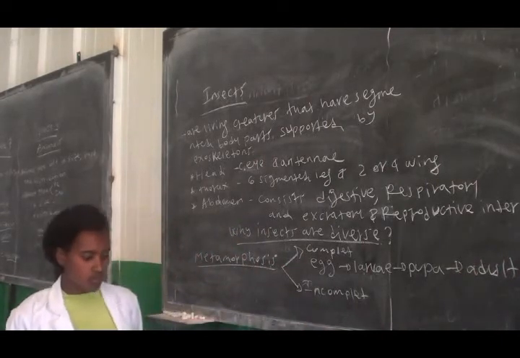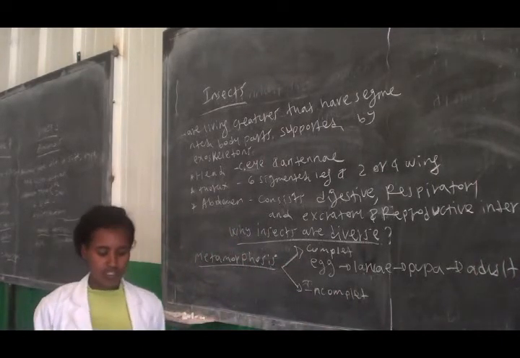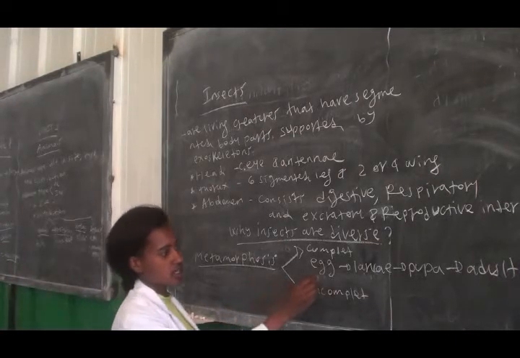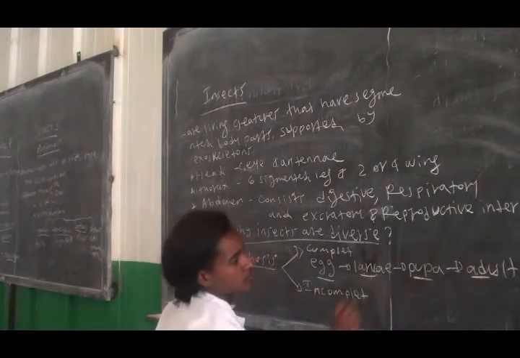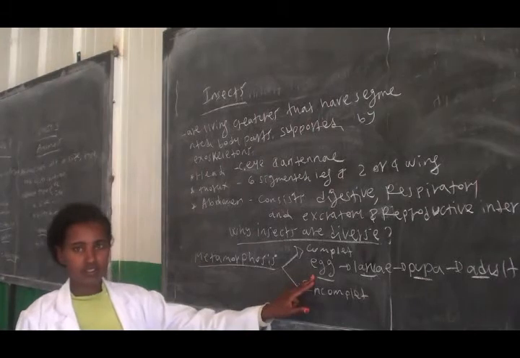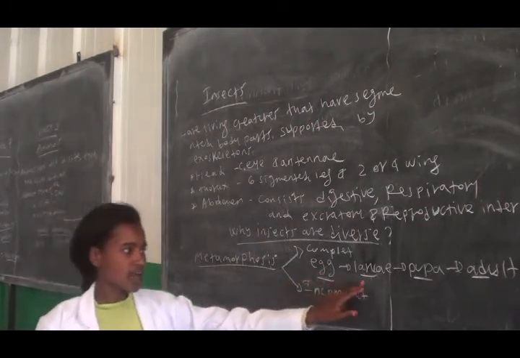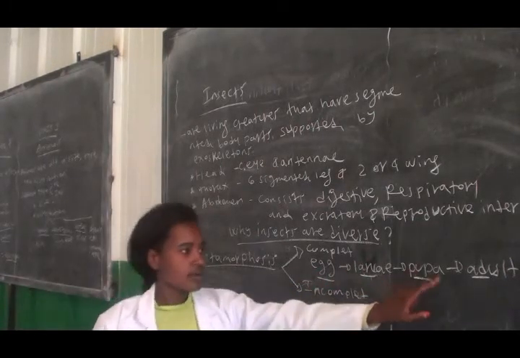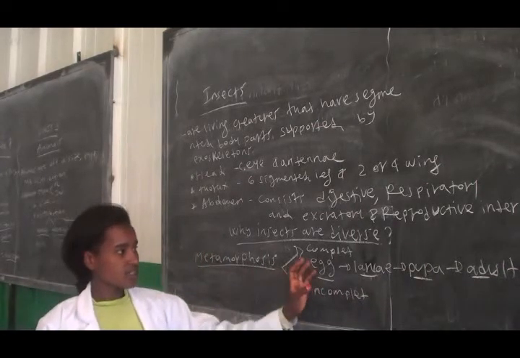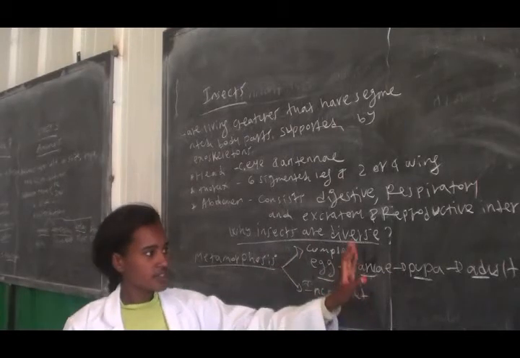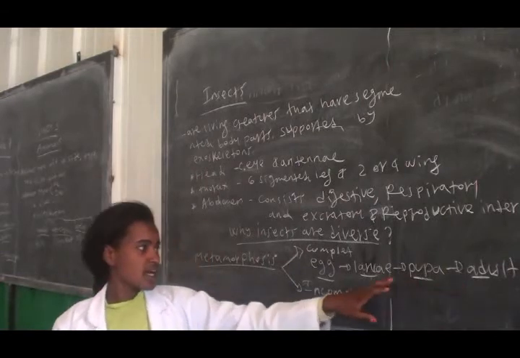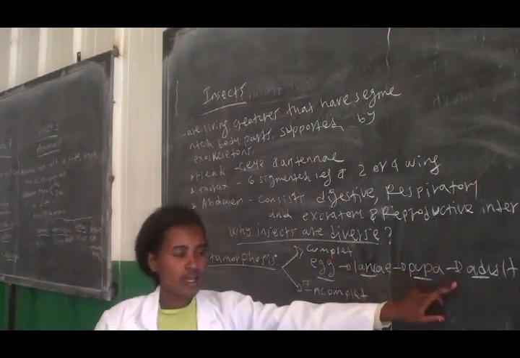During complete metamorphosis, there is a complete change of form, and it consists of 4 types of development. The first one is egg, then larva, the third one is pupa, finally adult. So the egg is completely changed into larva, larva is changed into pupa, and pupa is changed into adult. In this case, the larva is different from the pupa and adult.